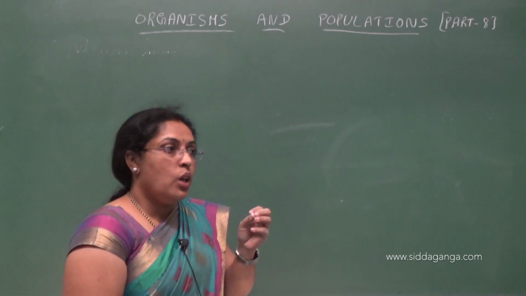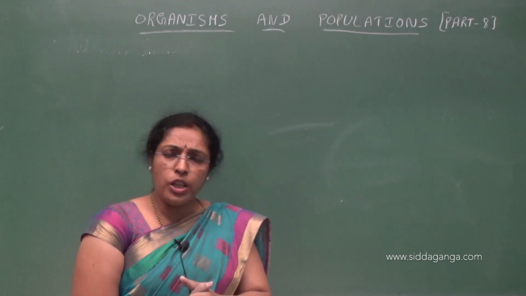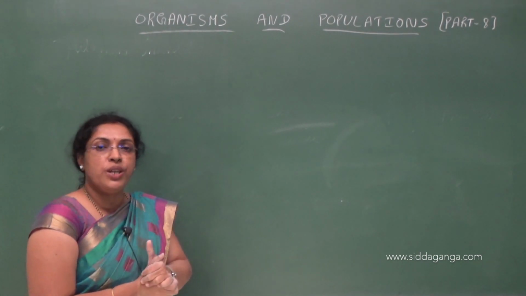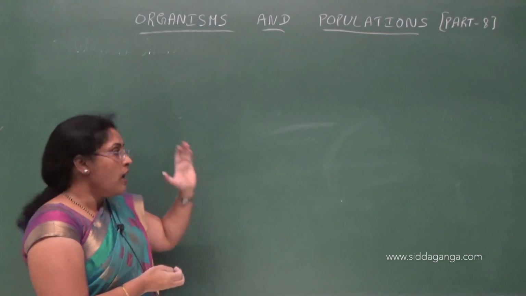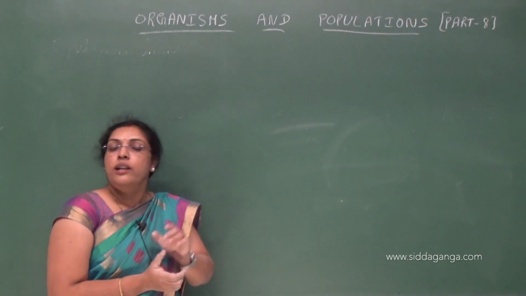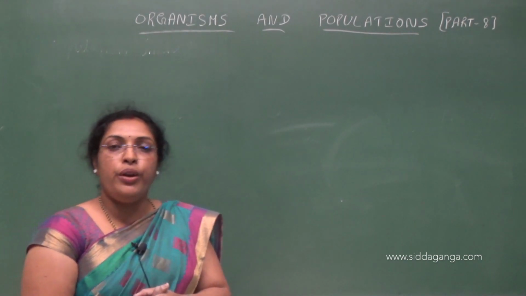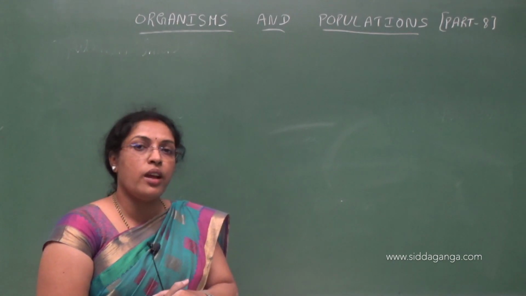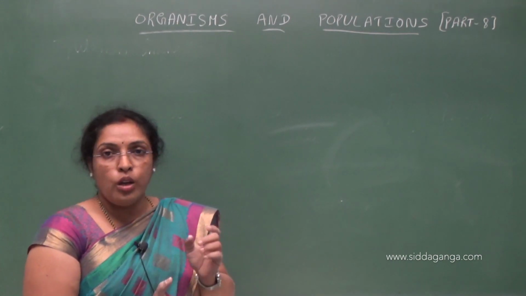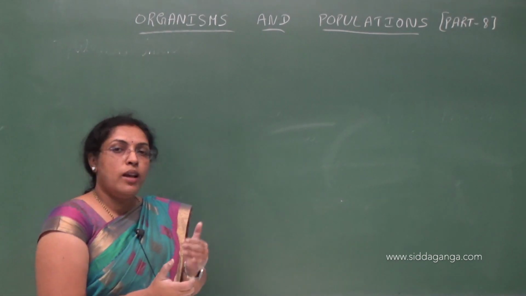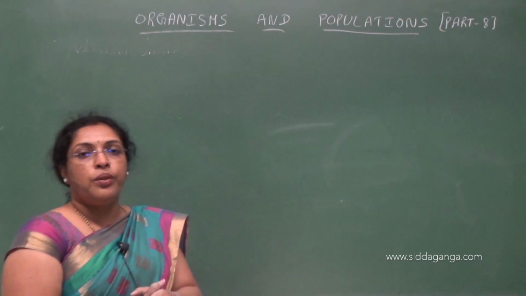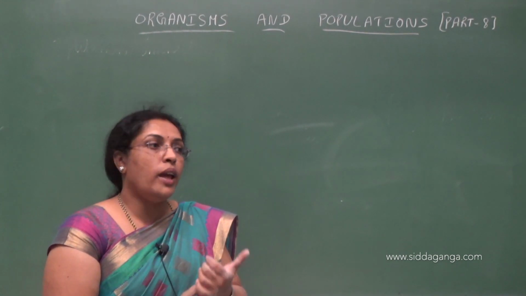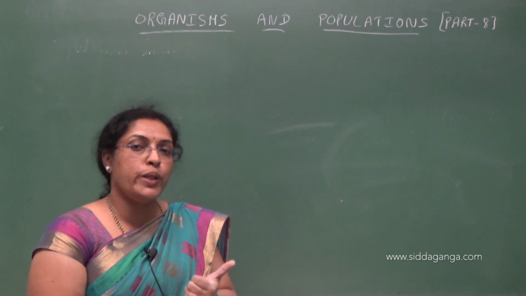So in this you have to know each and every example in population interactions for your competitive exams. One or two questions will definitely come in competitive exams on population interactions. So these population interaction examples are very important. Understood? And they may also ask for 5 marks: what is population interaction, types of population interaction, and explain any 2 types of population interactions with an example.